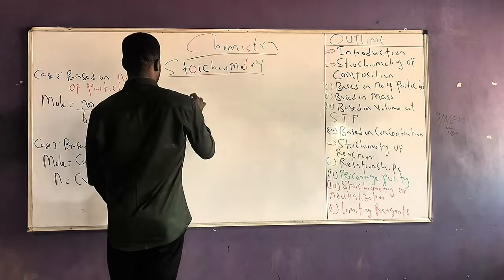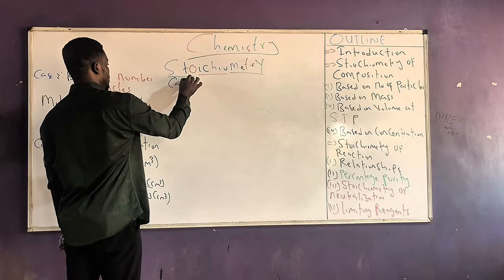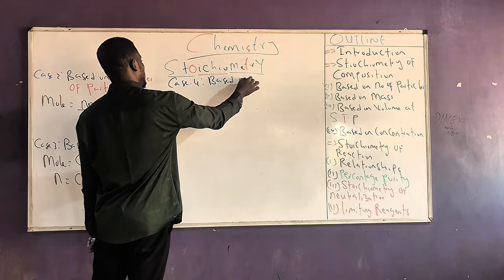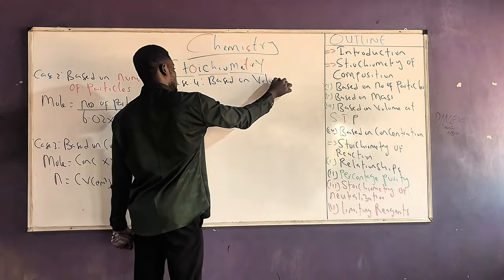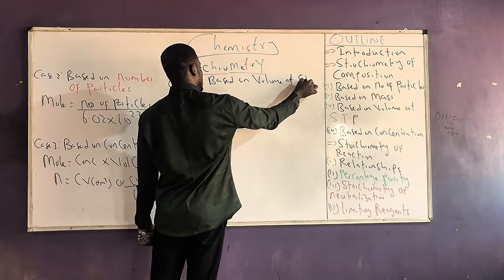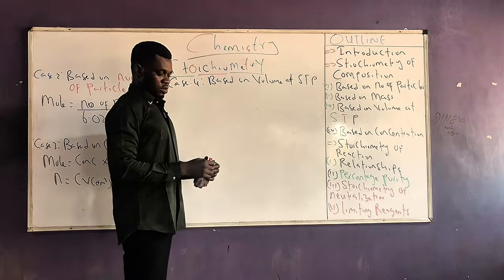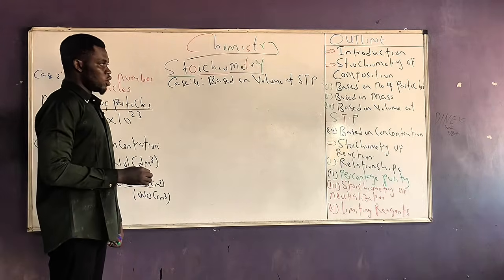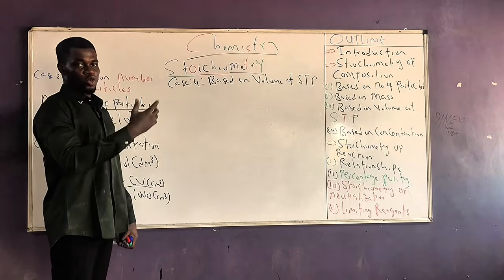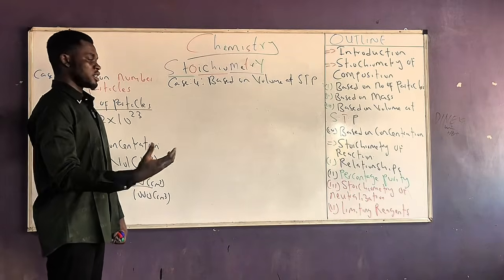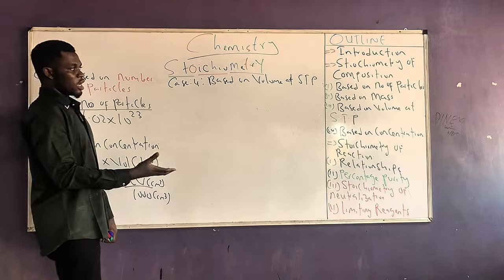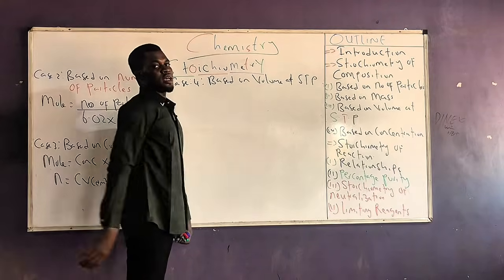Case 4, which is the final case we talk about, is mole based on volume at STP. Remember, STP stands for standard temperature and pressure. So mole can also be used to describe the volume of a gas at STP. Remember we said mole can describe concentration of a substance in solution. So mole can also describe the volume of a gas at STP.